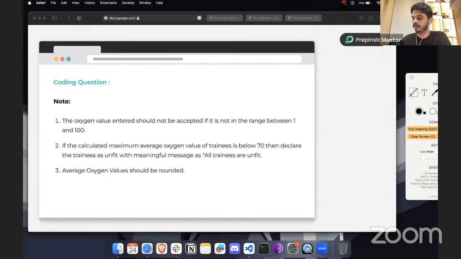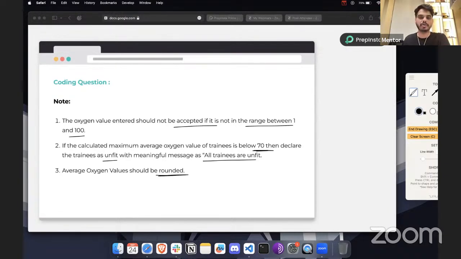So we have the note here. The oxygen value entered should not be accepted if it is not in the range of 1 to 100. So basically the oxygen value is supposed to be in the range of 1 to 100. And if the calculated maximum average oxygen value of trainees is below 70, then declare all the trainees as unfit with a meaningful message such as "all trainees are unfit". So if the calculated maximum average value is below 70, you have to declare them as unfit. Average oxygen values should be rounded.